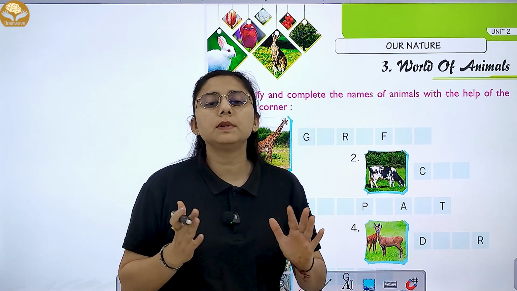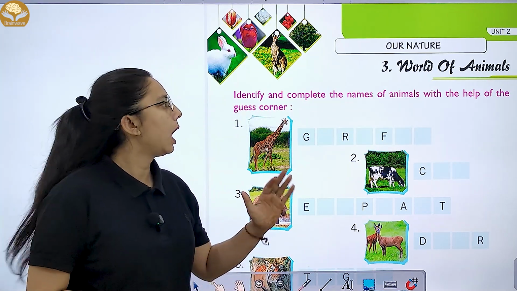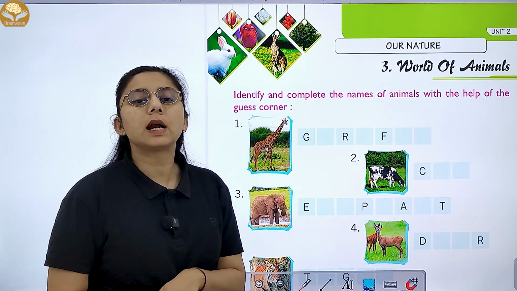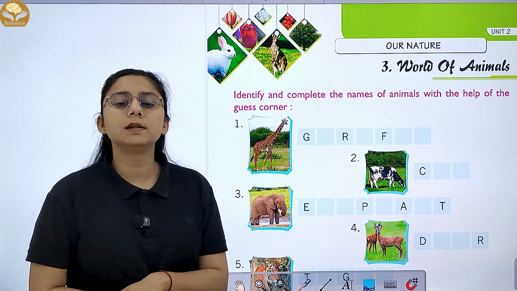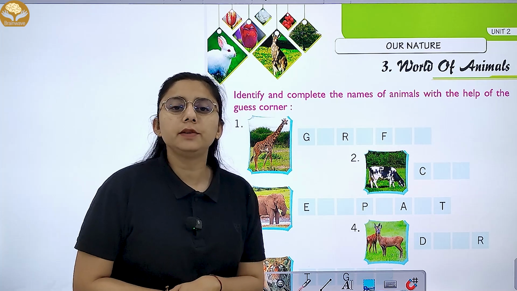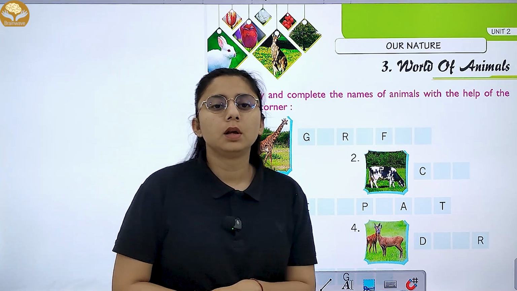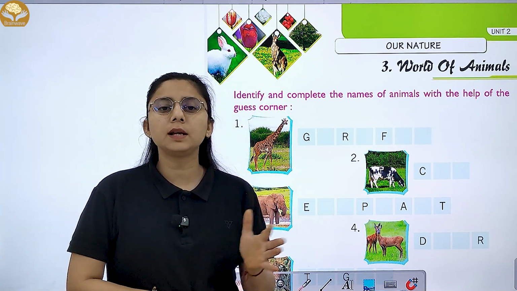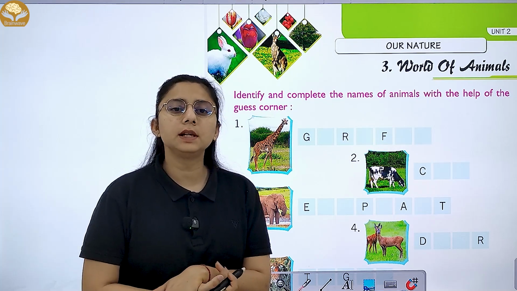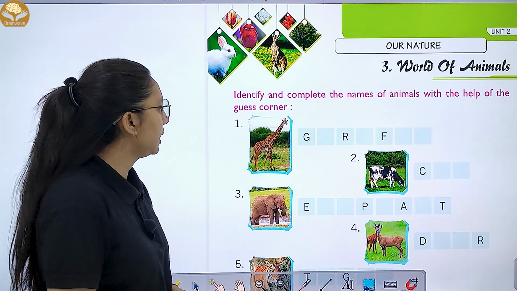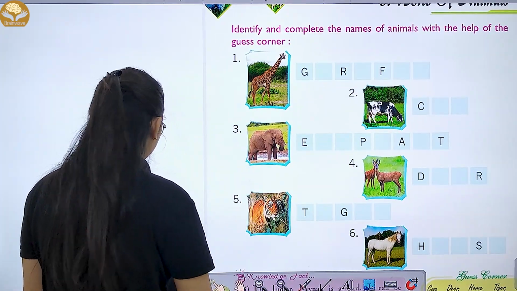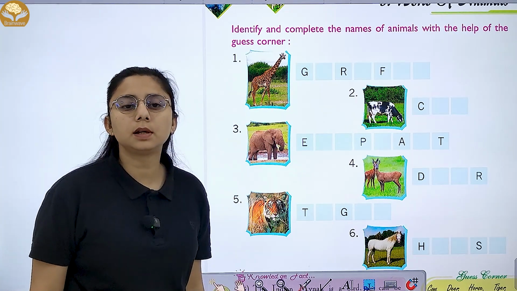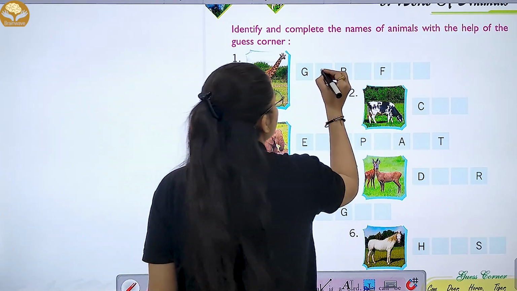Now children, today we will start with Unit 2, our nature. So let's start with the chapter of this unit, that is chapter number 3, Worlds of Animals. You see different animals around us, right? We see different animals around us, and different animals live at different places, they eat different things. So let's study about the animals and you will identify and complete the name. So by looking at the photograph, which animal is it? Your giraffe.